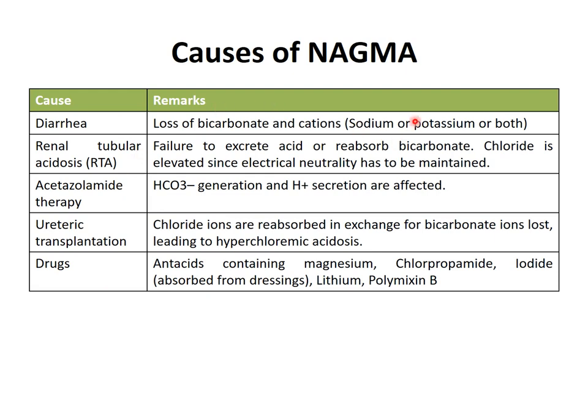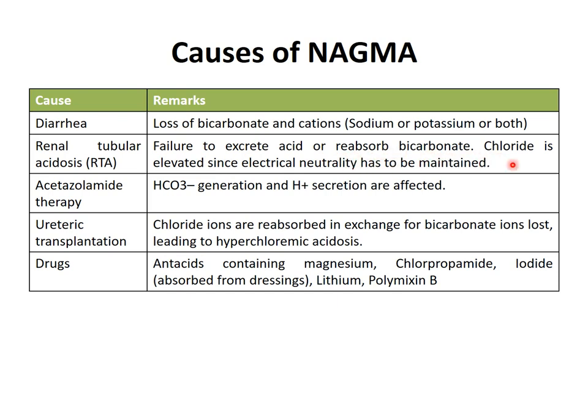Which are the other causes of normal anion gap metabolic acidosis? Like renal tubular acidosis, acetazolamide therapy, a drug that inhibits the carbonic anhydrase enzyme, then ureteric transplantation and certain drugs. What happens in renal tubular acidosis? The kidney fails to excrete the acid and reabsorb the bicarbonate.